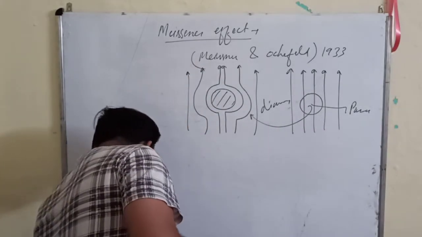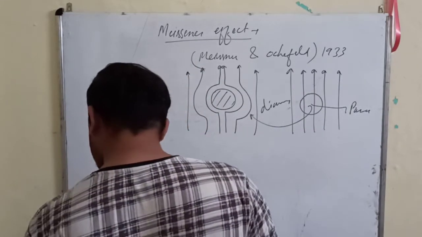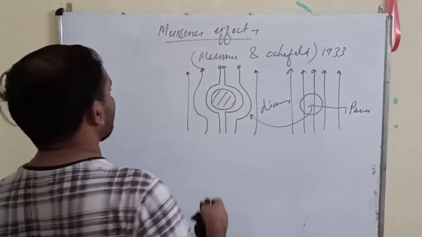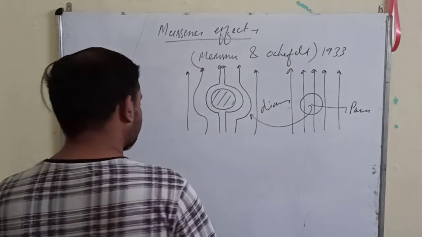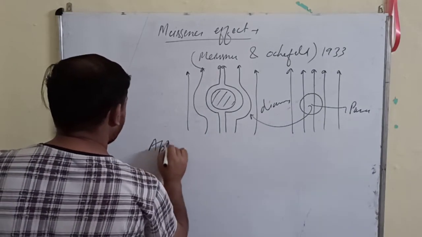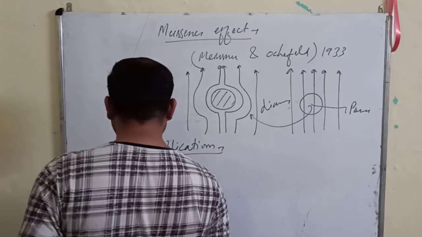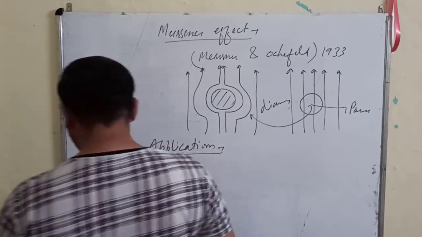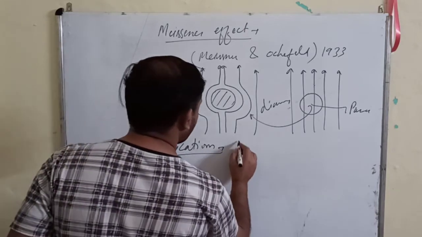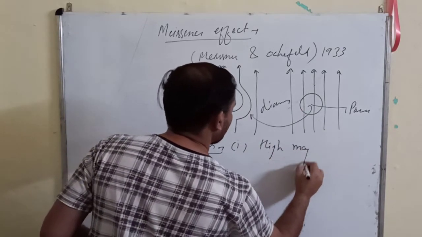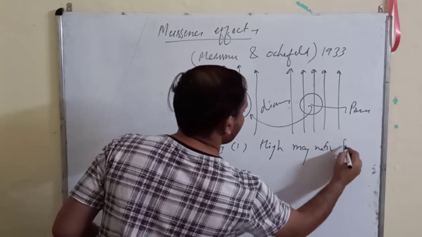Okay, so the last topic is the applications of superconductivity. First is for producing high magnetic fields.